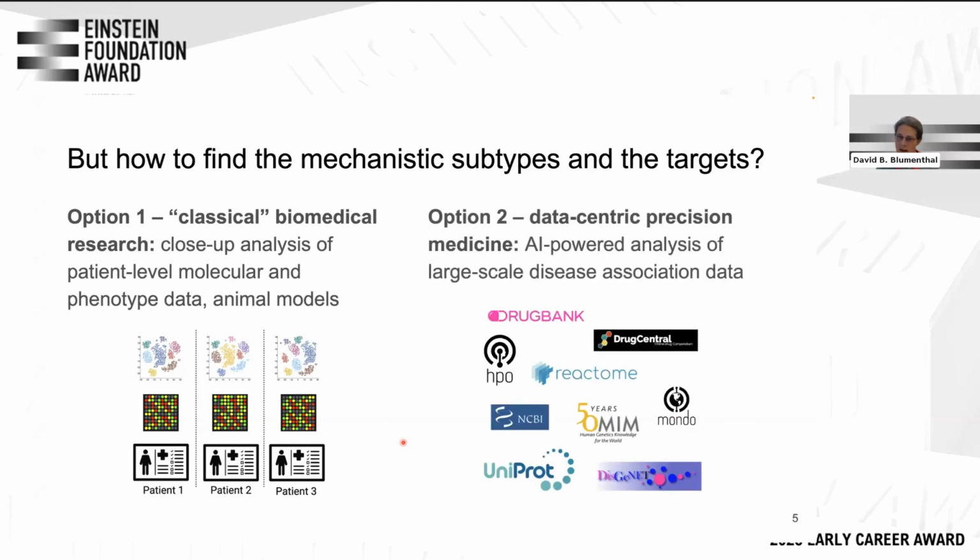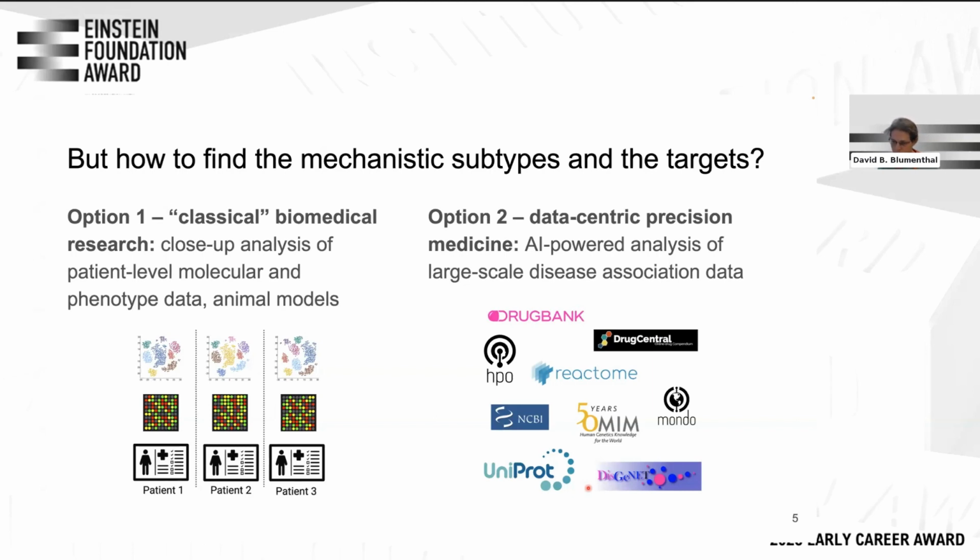But now with the advent of AI, it's actually become increasingly popular to use a data-centric approach. What's often done there is that you start with disease association data, which is available on the web. There are, for example, databases such as DisGeNET that contain information about disease-gene associations, and then there are other databases where you have disease-drug associations, disease-symptom associations, and so on. Once you have this data, you can download it, and then you can take those associations to start your AI-driven analysis to find the molecular subtypes that cause your diseases.